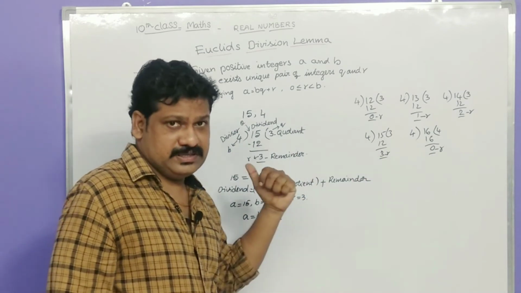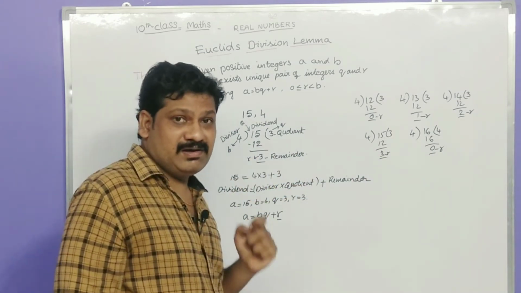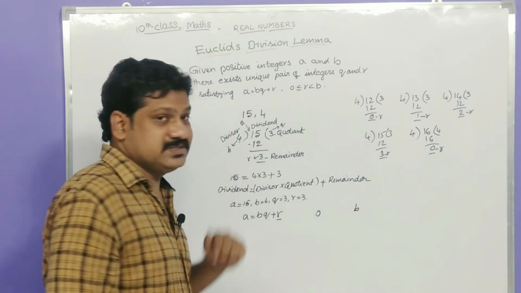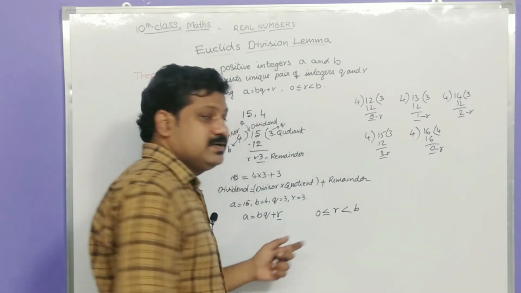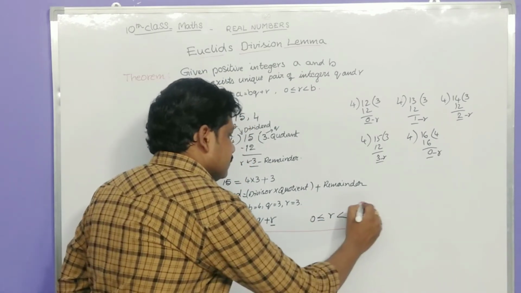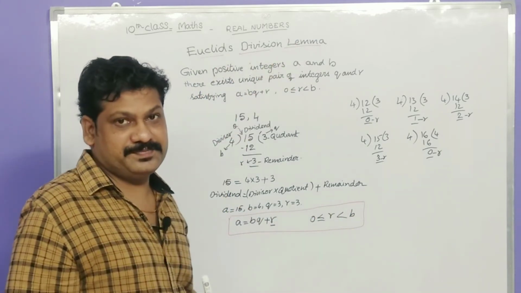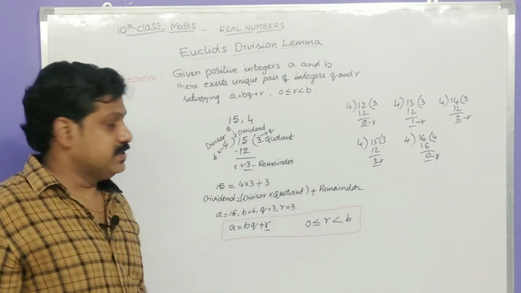So we can conclude that the R value, that means the remainder value, will always be between 0 and B, that means the divisor. So we can write 0 is less than or equal to R is less than B. And this one is our Euclid's division lemma. Okay, I hope you understand the Euclid division lemma.